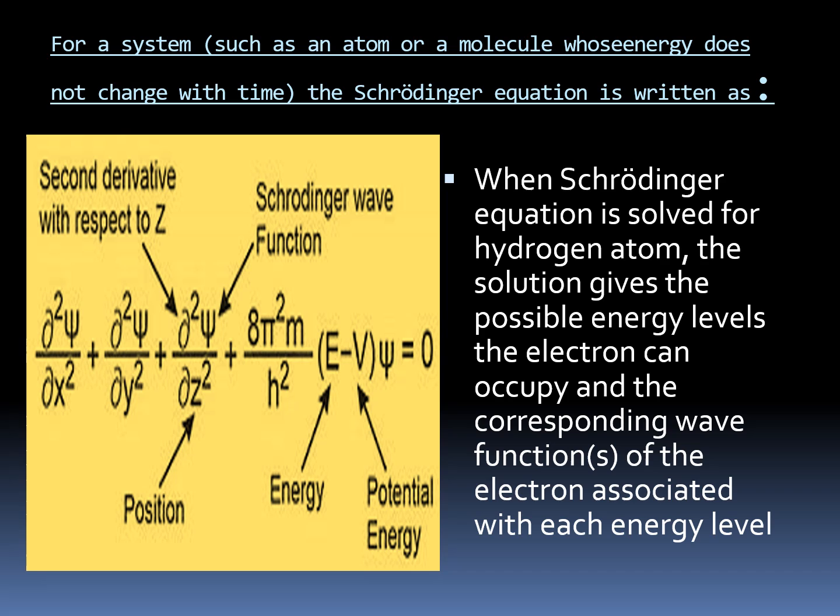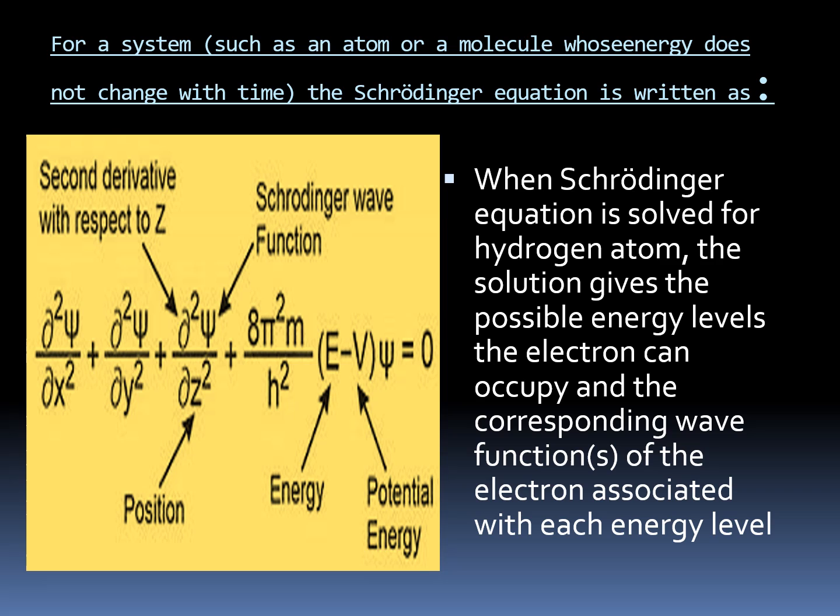These three variables represent the position of the electron, and psi square, as we all know, represents the probability, or the chance, of finding the electron.